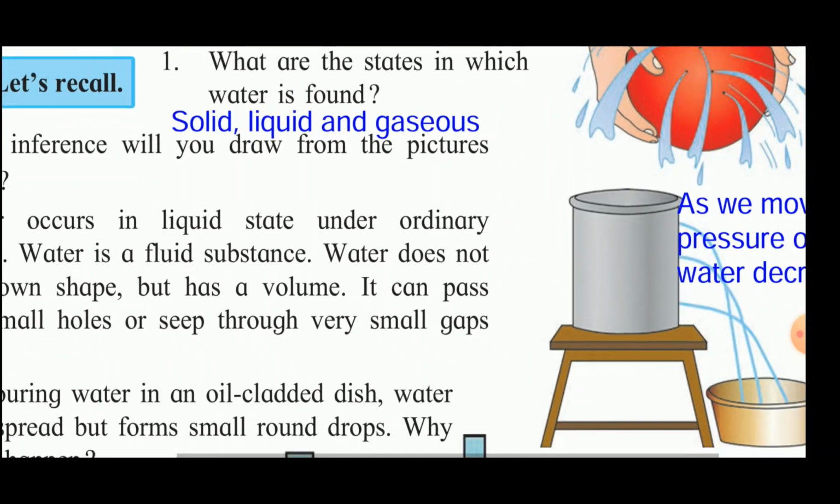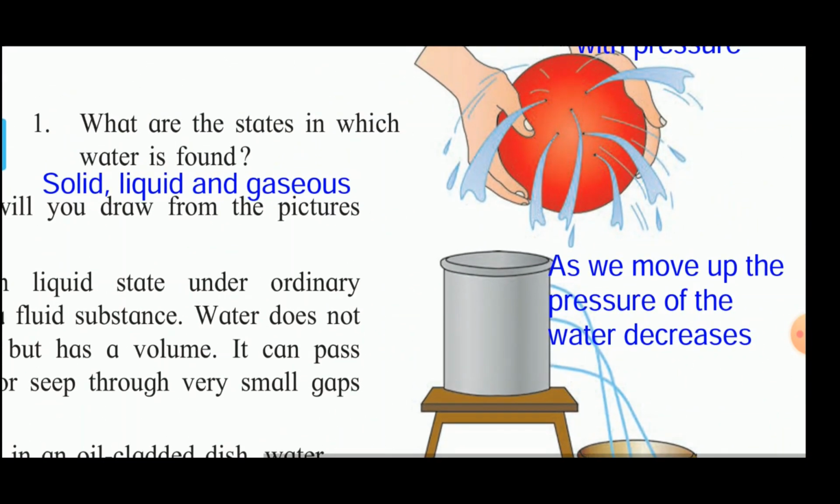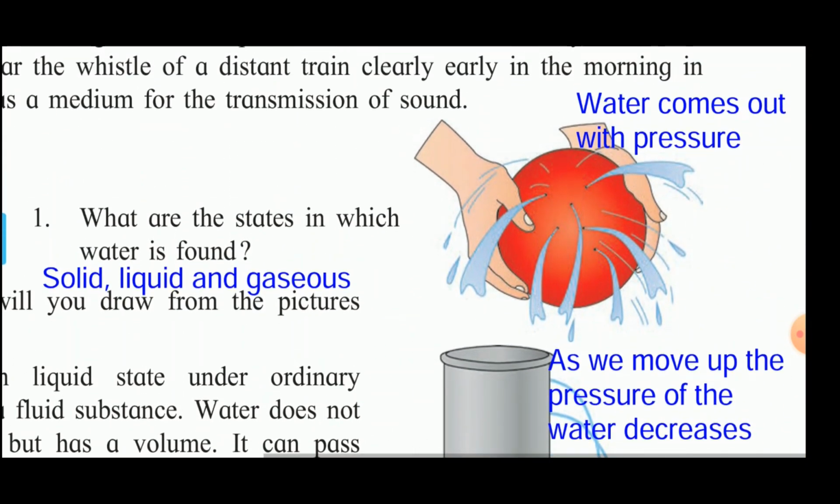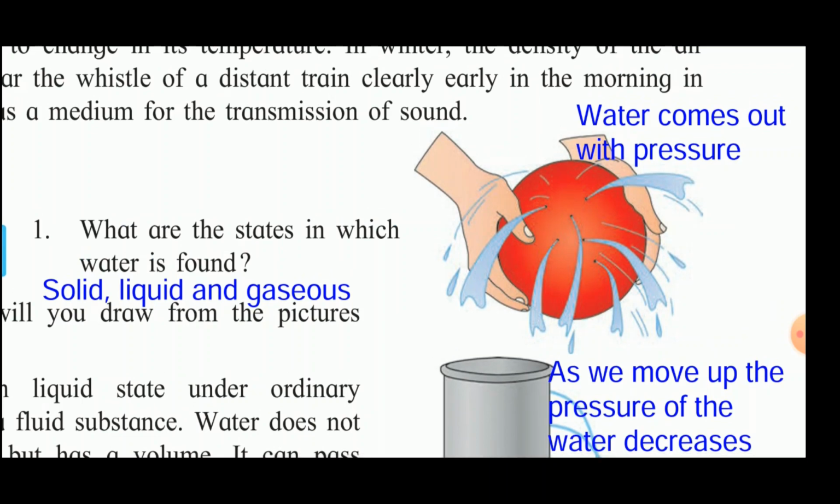Now, here are some pictures, and what inference do we conclude from these pictures? In the first picture you see there is a balloon with holes on it, and inside it is filled with water. When you press this balloon, we see that the water comes out with the pressure.